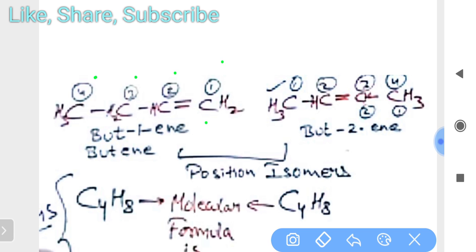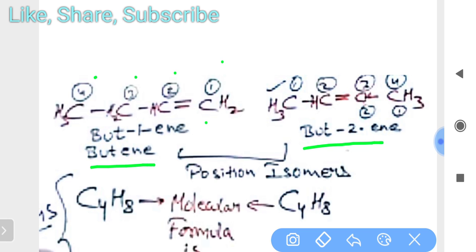We never write the number 1 in simple cases when there is only one possibility, so we write it as butane. But in IUPAC form you have to write but-1-ene, because there is a double bond here, which takes the form of ene. Same here, but-2-ene, because the double bond is at the second position.